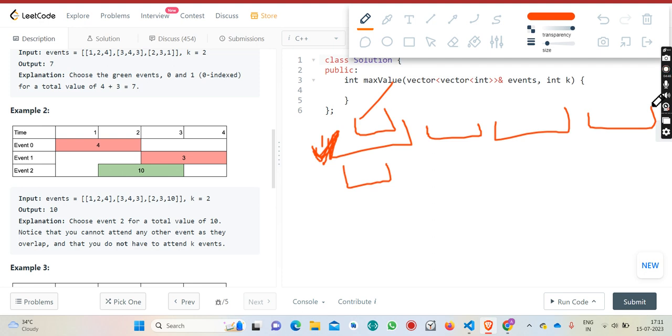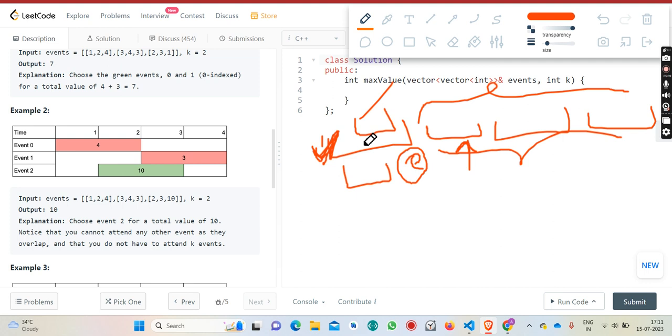Okay, and how I can do this optimally, by using the binary search. Suppose this is the ending, so I will do the binary search with the starting time of the events, and whichever is the minimum index which is greater than the event ending of this event which I am attending now. So that would be the next available event I can attend.